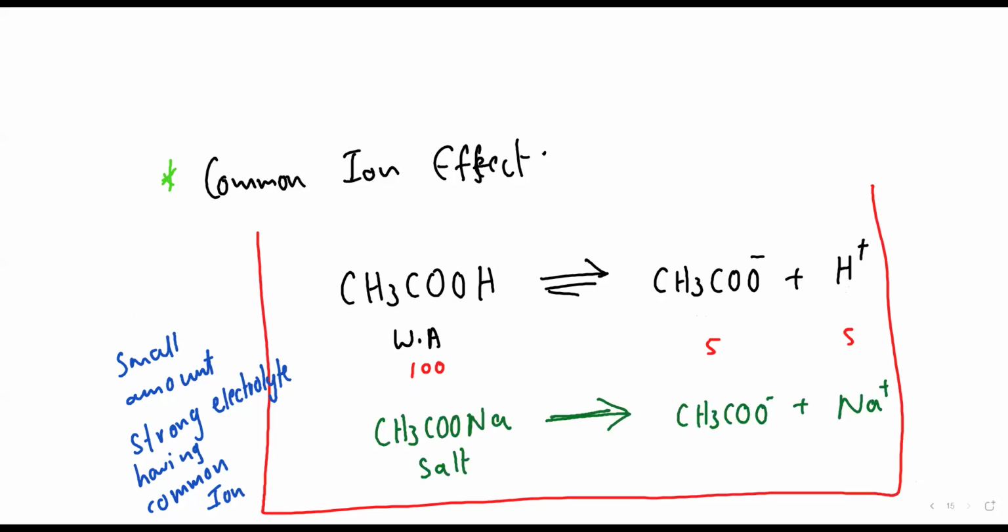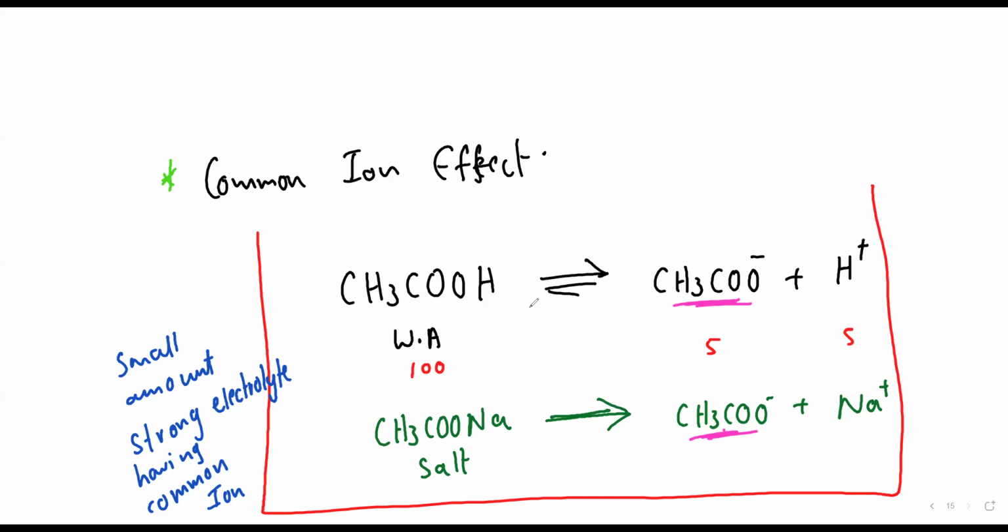Now what will happen, beta? Has this completely broken or not? Which is the common ion in this? Rhea, tell me, is this acetate the common ion or not? Yes, the common ion. Remember, beta, we have done this in chemical equilibrium, Le Chatelier's principle.